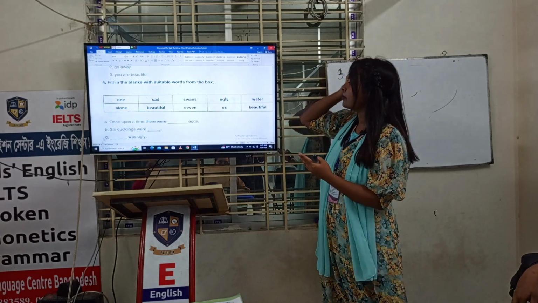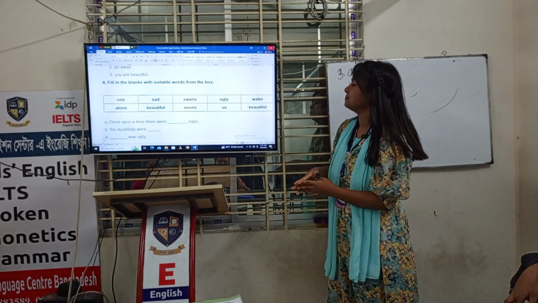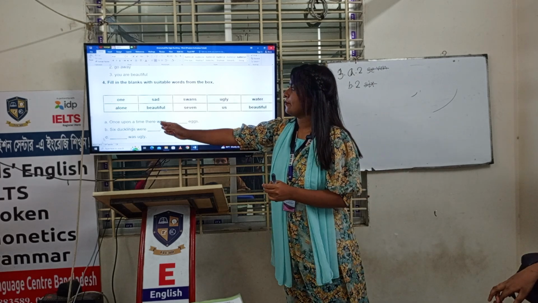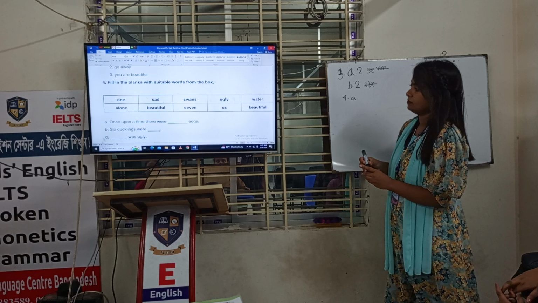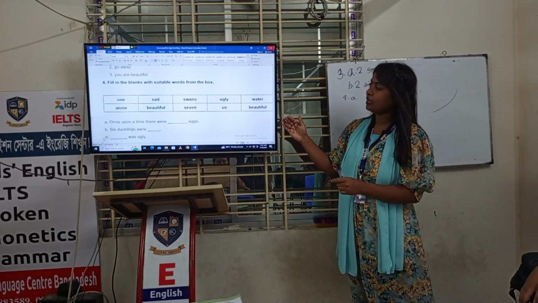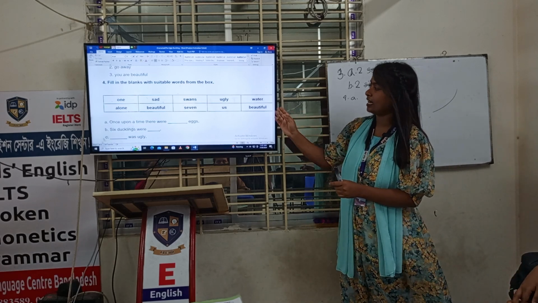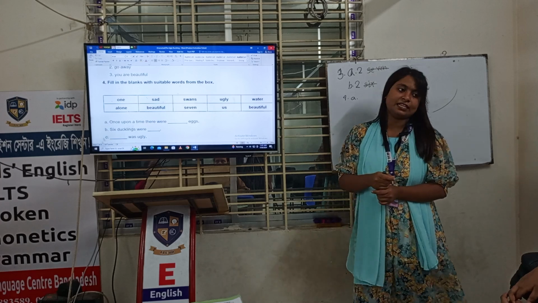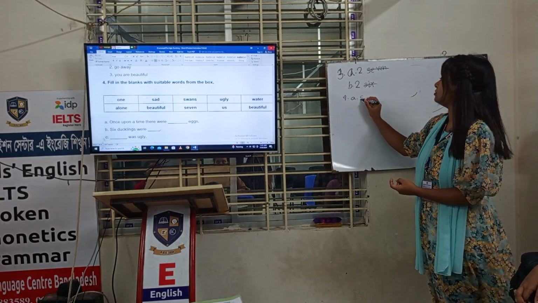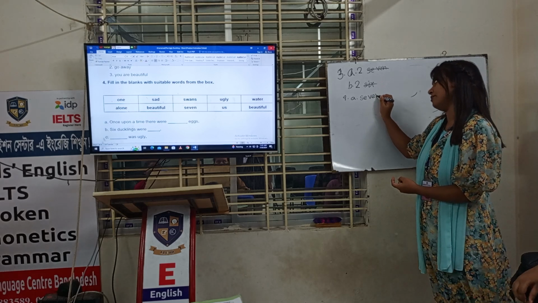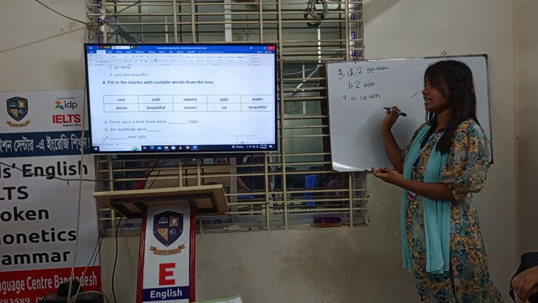So in this paper you have 10 options, lucky. So read question number 8 please. Okay, once upon a time there were dash eggs and you have so many options. What will be the correct answer? 7. So you have to write like this 4a and you have to write down the answer. Here you have to write in word, okay? You have to write 7.